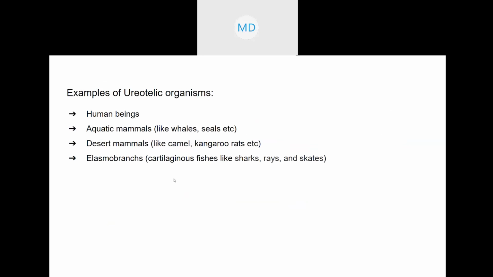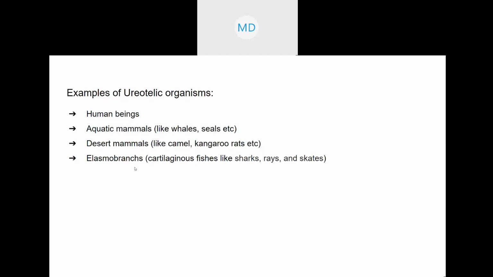Now, examples of ureotelic organisms. Human beings, already discussed, and terrestrial organisms generally. Human beings and desert mammals are all terrestrial organisms, right? Camels, kangaroos, rats, cats and dogs, everything. Then there are aquatic mammals, an exception, because they are mammals. Even though they live in the water, they are mammals, like whales and seals.